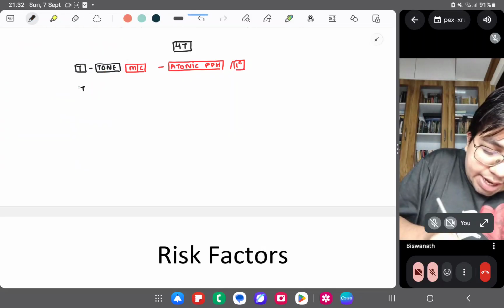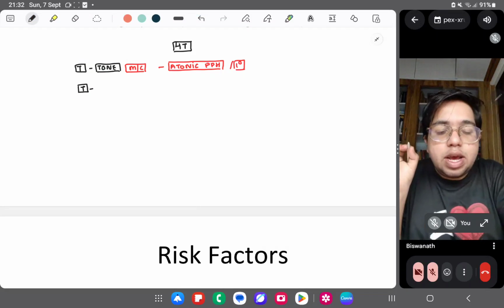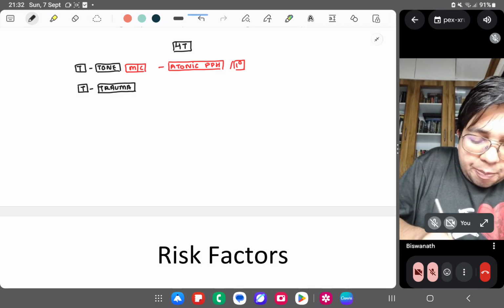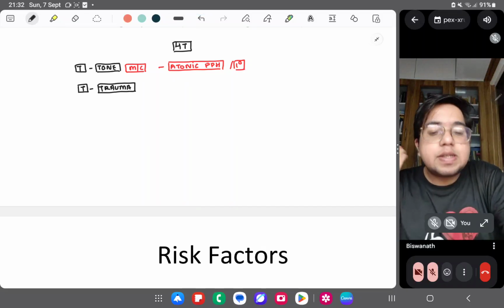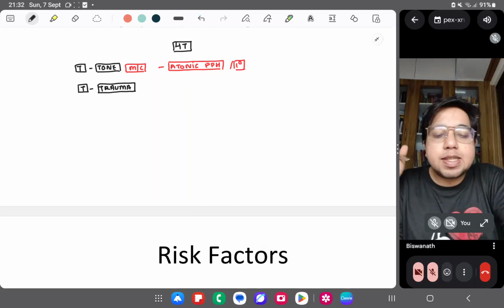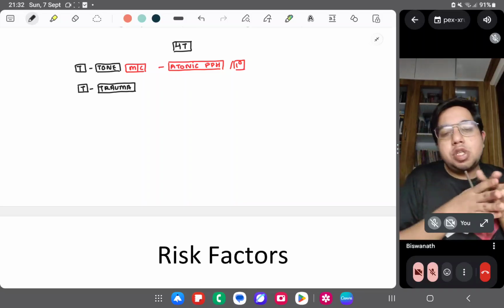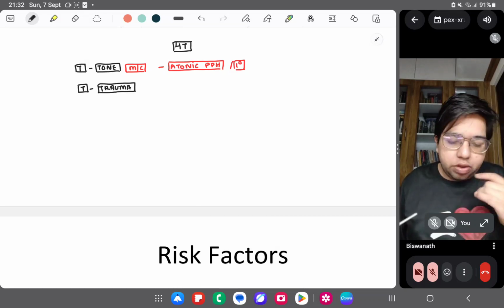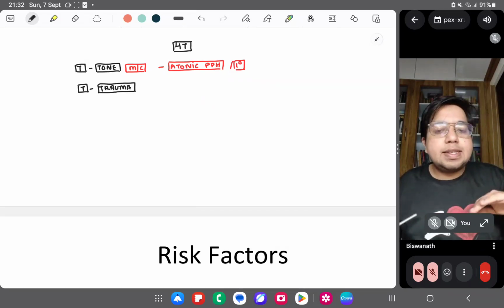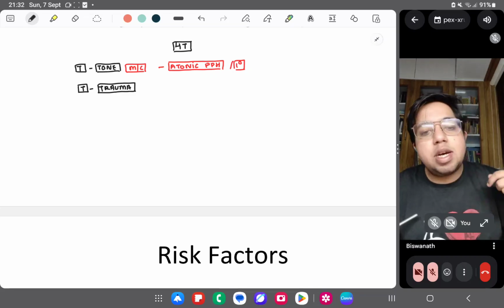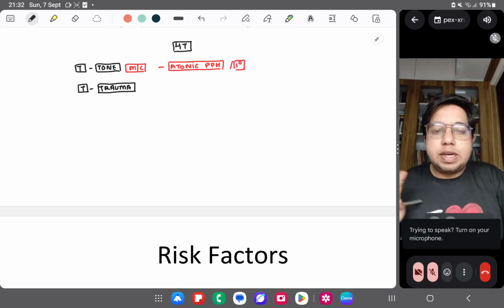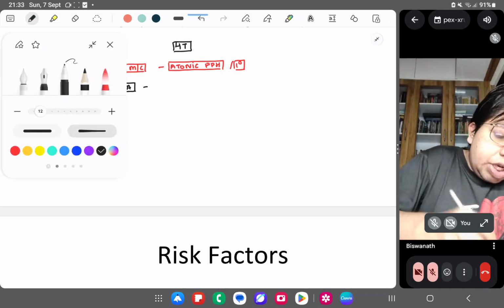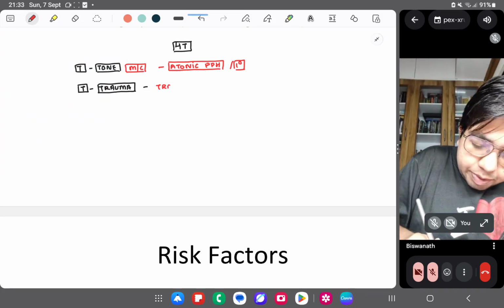The second T, first T is gone, tone, the second T is trauma. Any kind of perineal tears. I am sure you must have heard about the degrees of perineal tears, first, second, third, fourth, in which muscles are torn, in which only skin is torn, all the degrees and grades. I'm not going into that traumatic PPH management because that's a separate topic where trauma to the perineal muscles or perineum is discussed. The PPH involved here is called traumatic PPH.